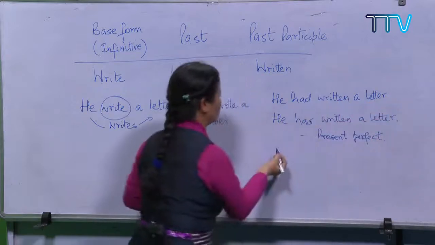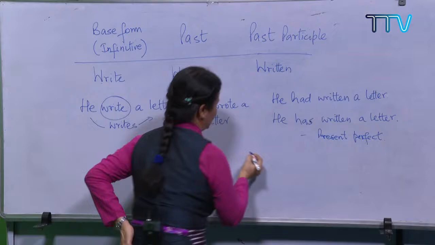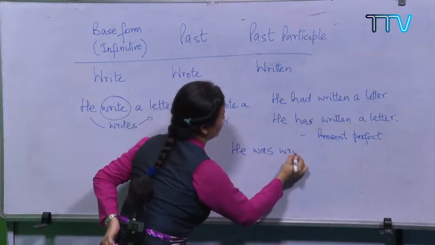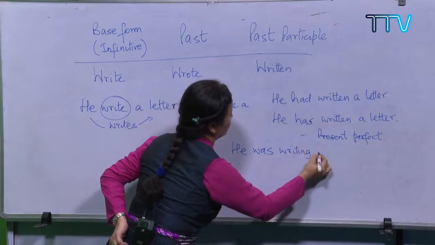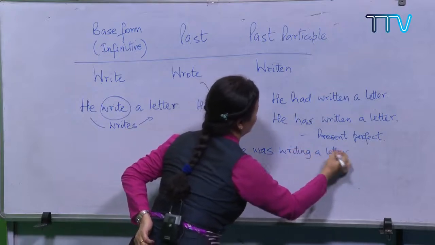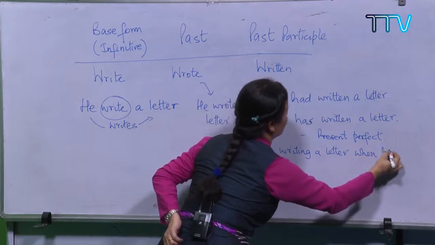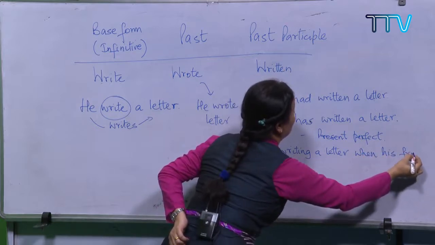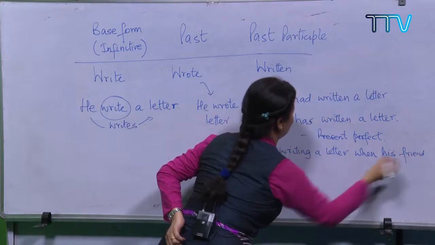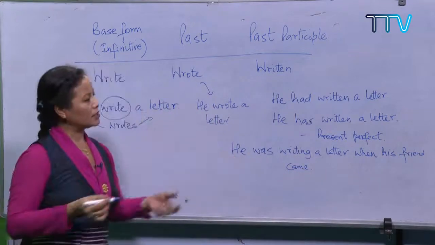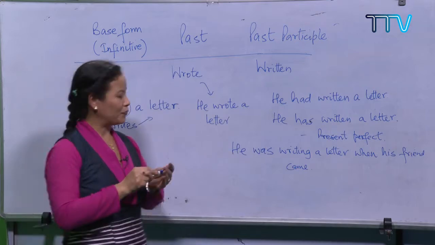Or let me write another one. Let's take he, past continuous, I'll try. He was writing a letter when his friend came. Okay, he was writing a letter when his friend came.